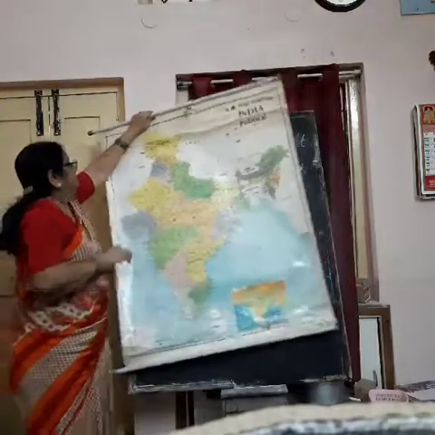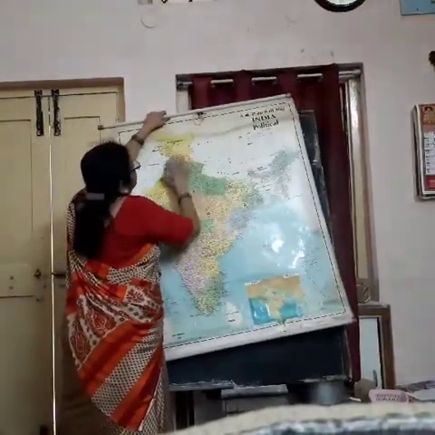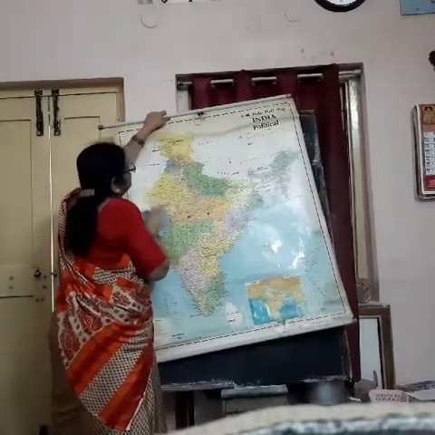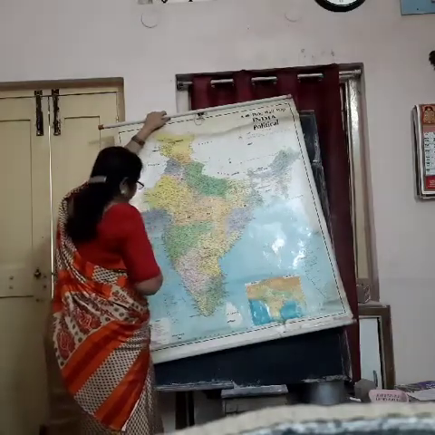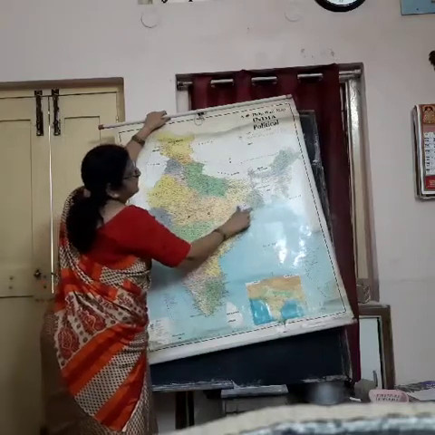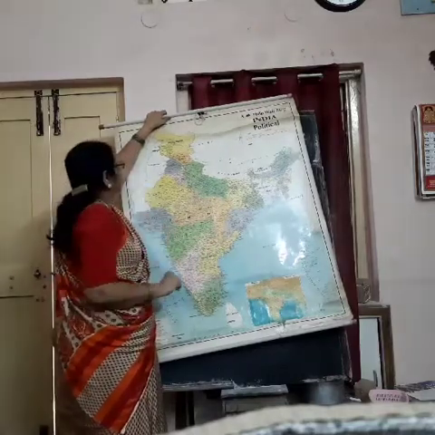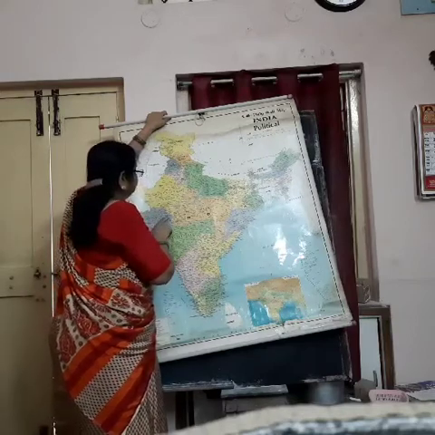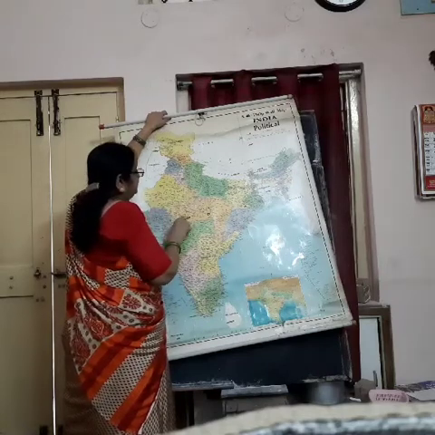So, if I hold like this, here comes all the northern mountains, and this stretch is the northern plains, and this is the desert, and for example here is a coastal plain till here. So this middle part is called the peninsular plateau. Understand? And we have the Narmada river here.